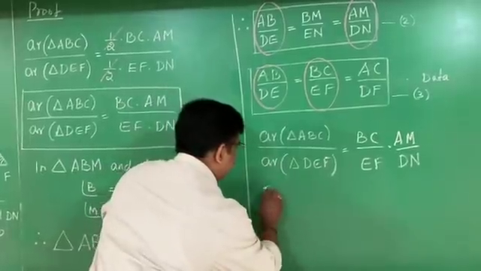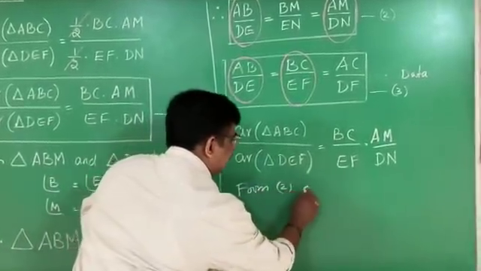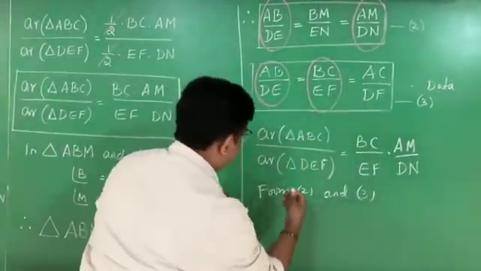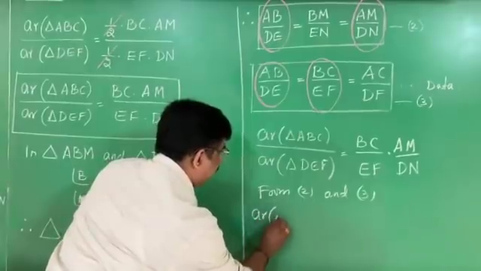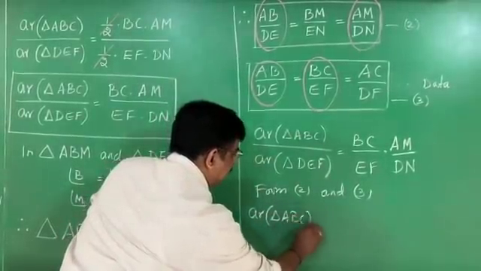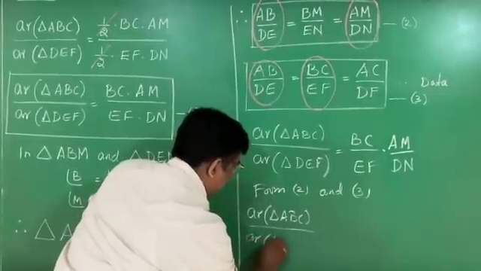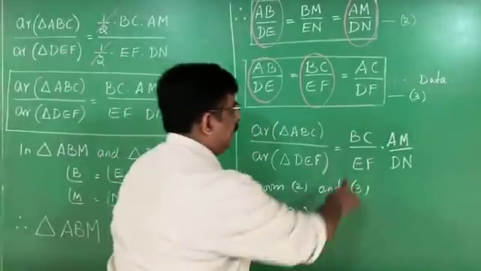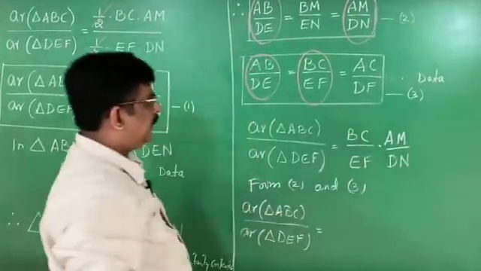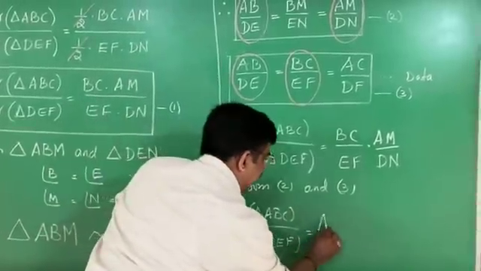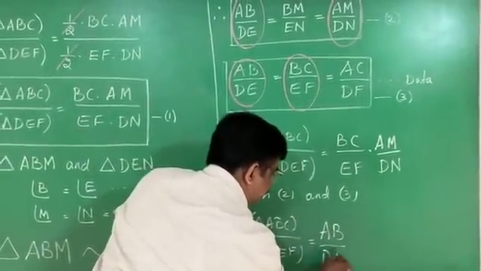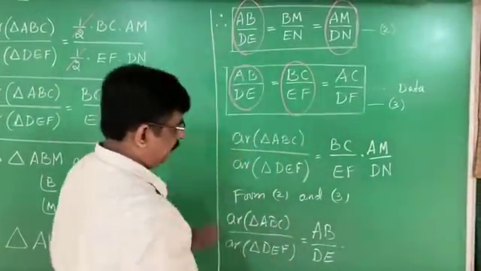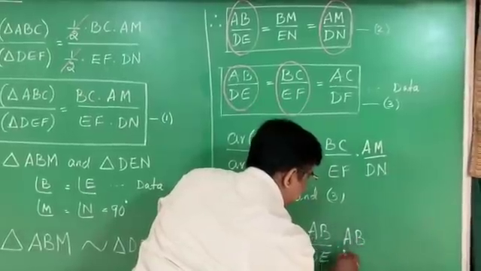Therefore, from 2 and 3, I change the result as: area of triangle ABC by area of triangle DEF is equal to, now see, in the place of BC by EF I can write AB by DE, into, in the place of AM by DN, AB by DE.